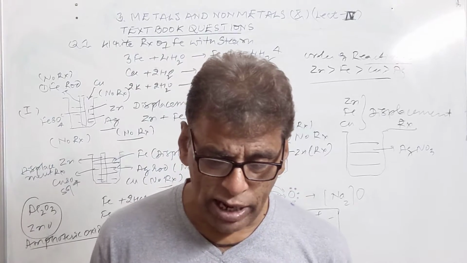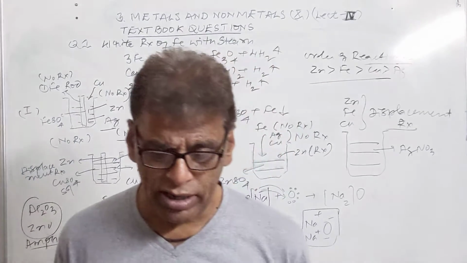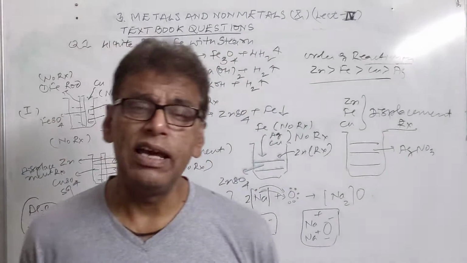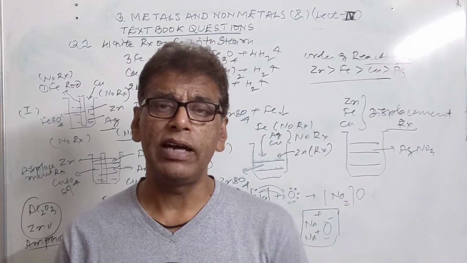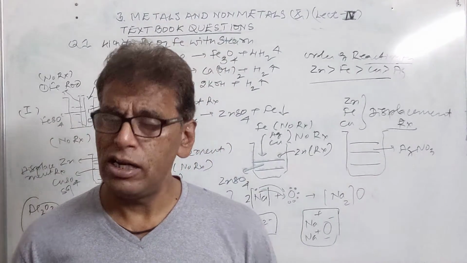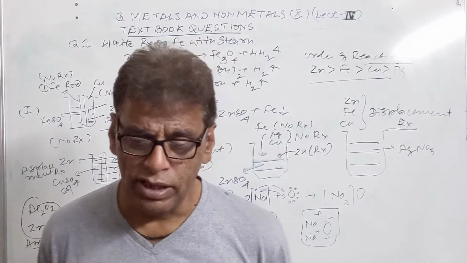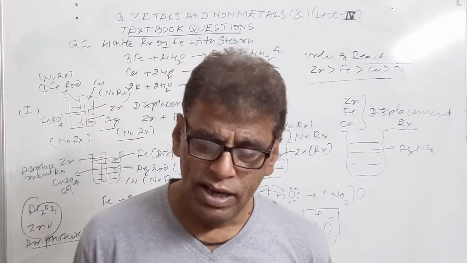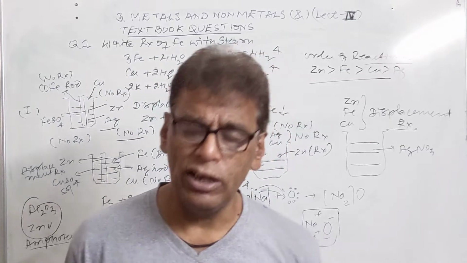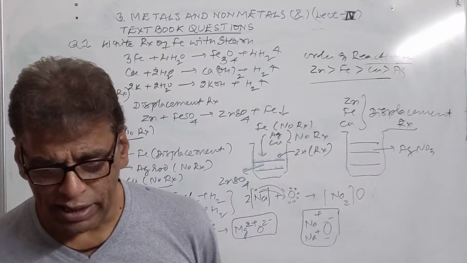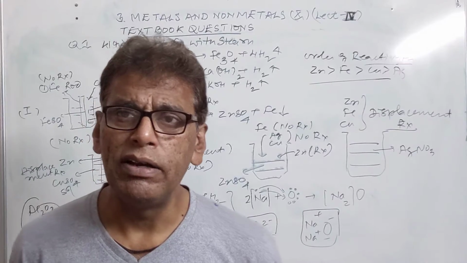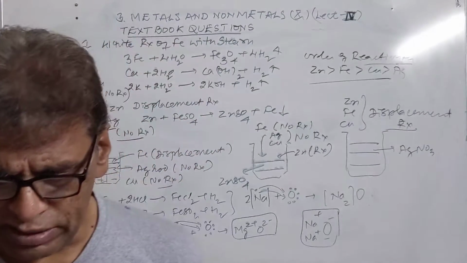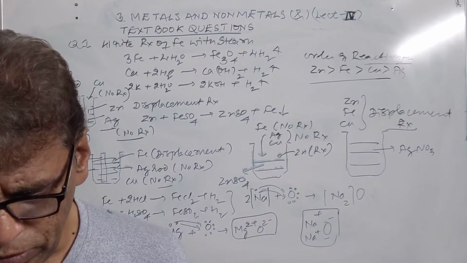Now give reasons why copper is used to make hot water tanks, not steel. Steel is not used to make hot water tanks because steel is not as good a conductor as copper is. Therefore, copper is used in the preparation of hot water tanks as well as in other electrical equipment. Because of its high conductivity, copper metal is generally used for such conductivity purposes.